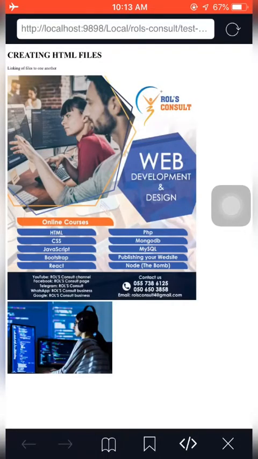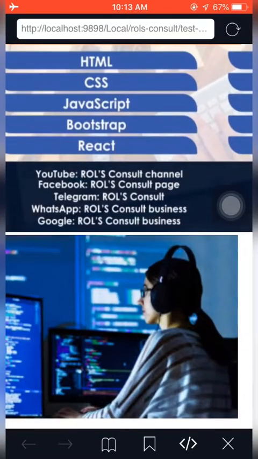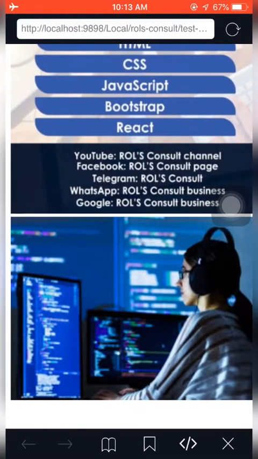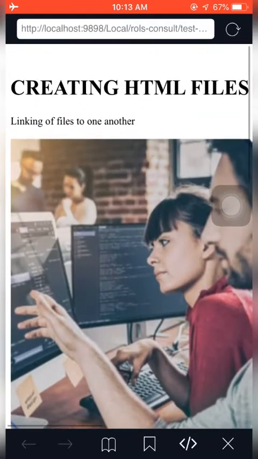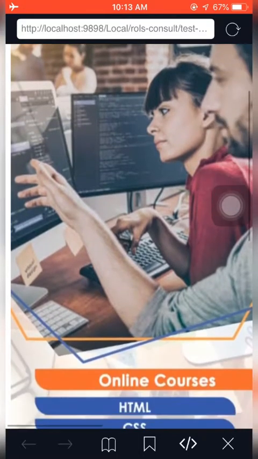So let's see if it works. Oh, it did work. It did work. So I think the gender is what? A female, right? A serious female-minded programmer and web designer. You see the room? That's fine. So that's it. I have created HTML files, linking of files to one another. Then that.